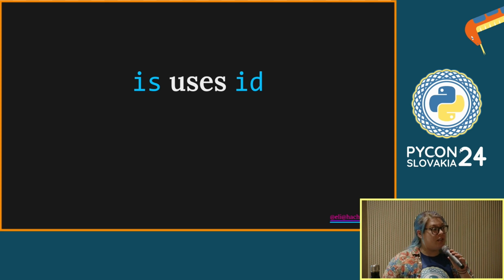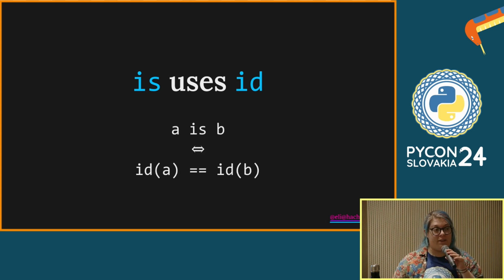When we do comparisons, in order to know if two objects are the same, this is where the is comparator is useful. If you do A is B, which will return true or false, that's exactly the same as asking, are their IDs the same number? That's what's happening under the hood. Is is just syntactic sugar to let you do this comparison more naturally, more easily.